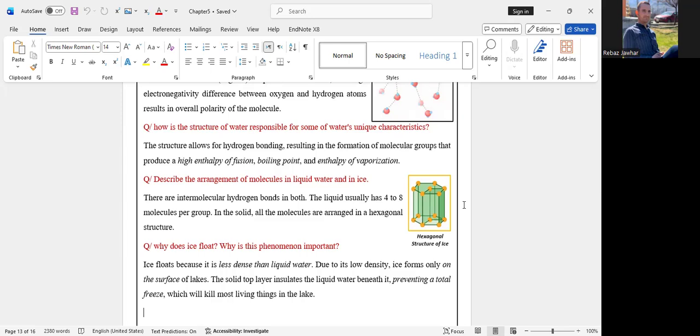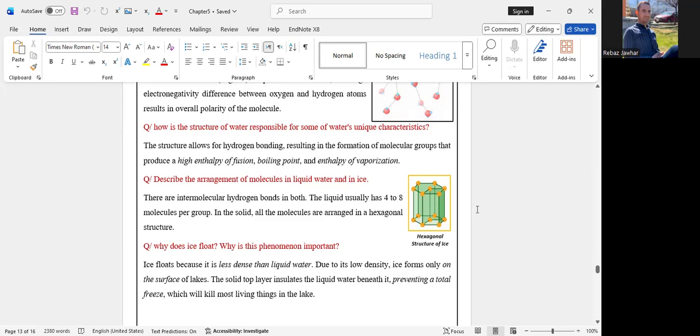That means when we have water in liquid state, there are 4 to 8 molecules. For example, one H2O, two H2O, three H2O, four H2O. These four H2O form a group of water molecules, and they bond together by hydrogen bonds. In solid state, all molecules are arranged in a hexagonal shape, and this is the hexagonal shape of water.